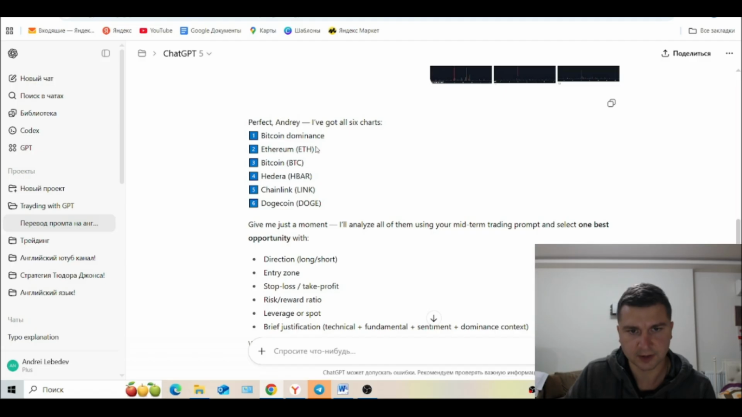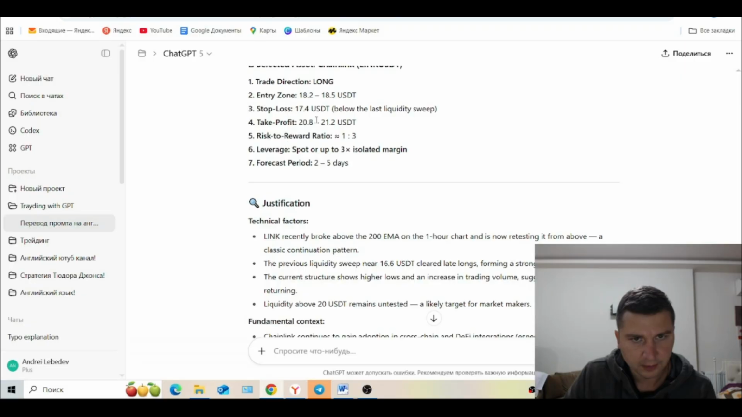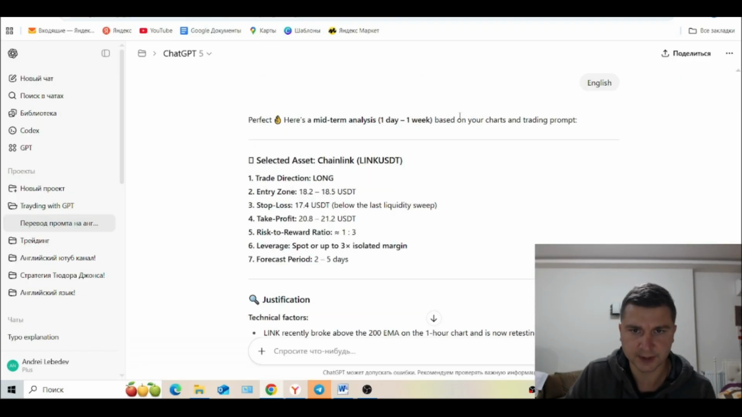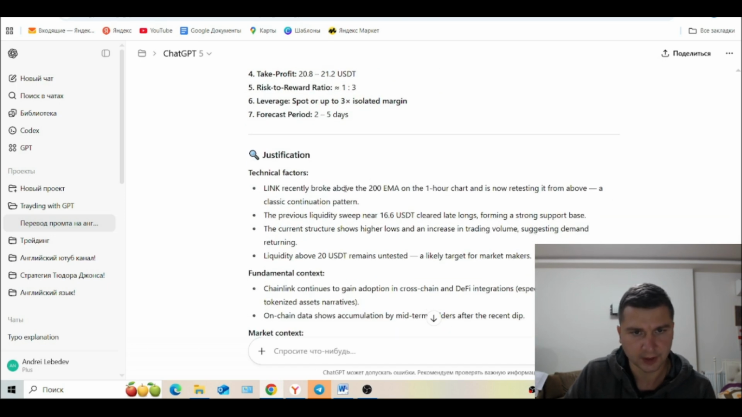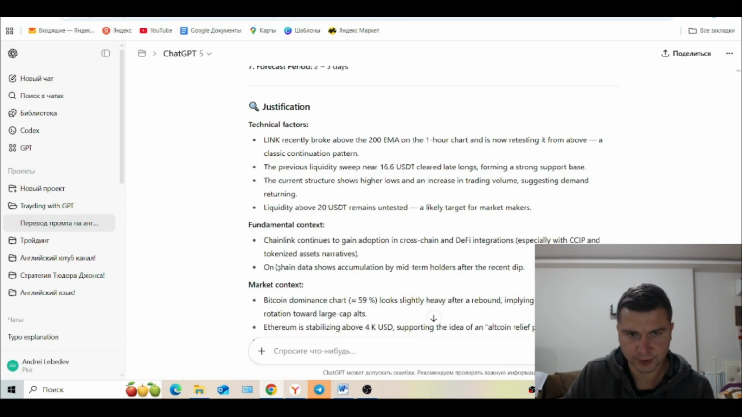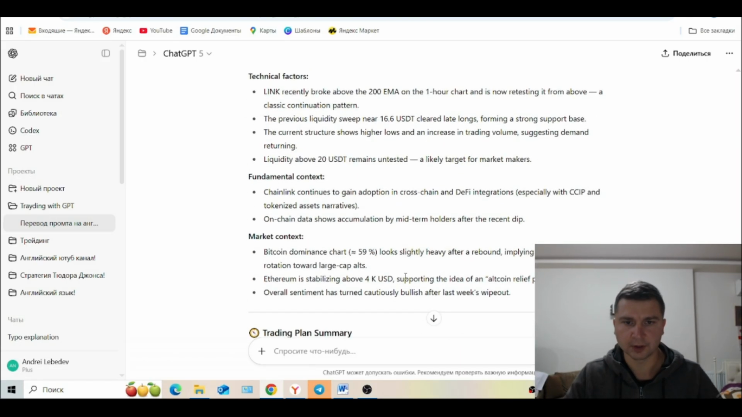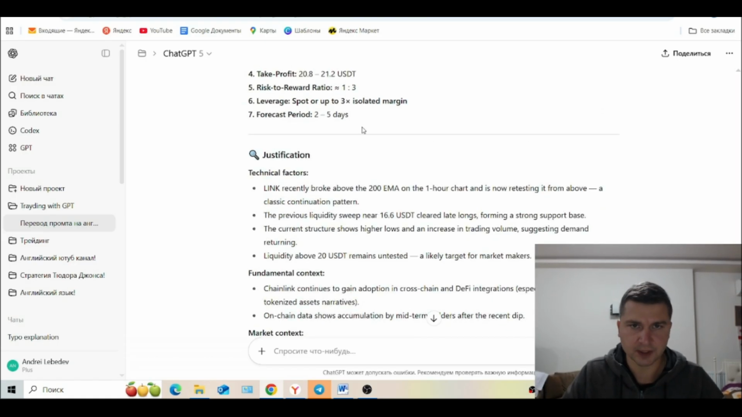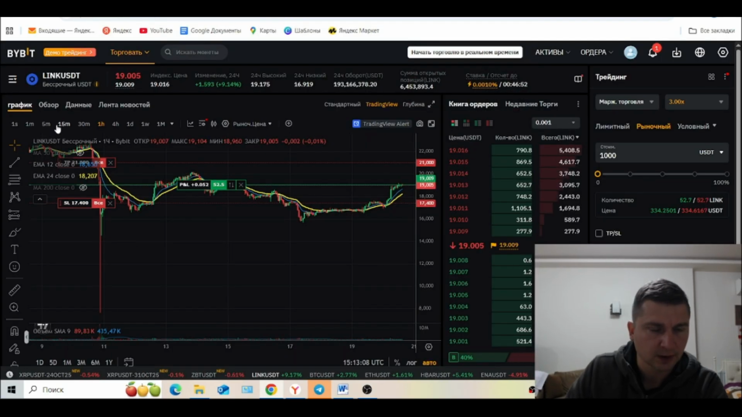So what did GPT choose among these 5 charts, taking Bitcoin dominance into account? It went through all the cryptocurrencies I sent and concluded that the most interesting setup within the range of 1 day to a week is LINK/USDT. Here are the parameters of that trade and GPT's explanation of why it picked this particular asset. If you want, you can pause and read the reasoning in more detail. It's actually great that GPT supports its choice with logic and explanations.